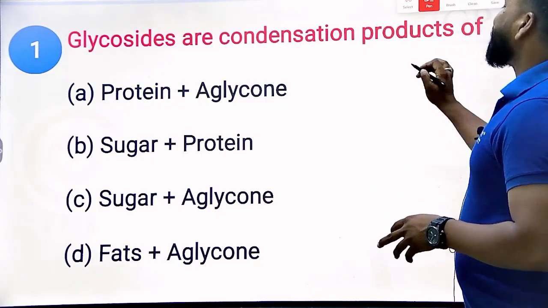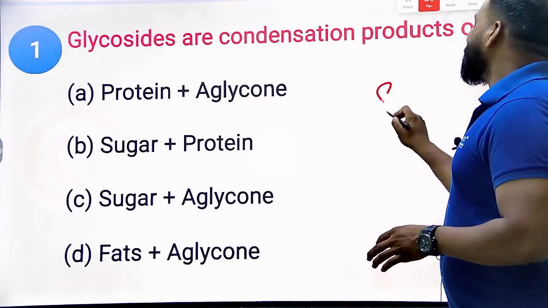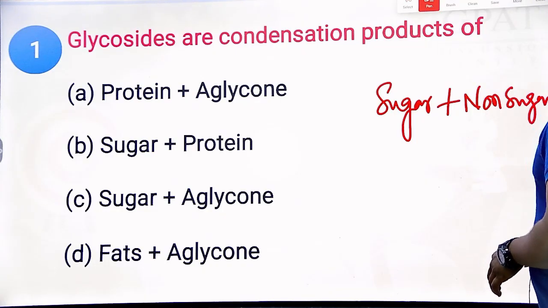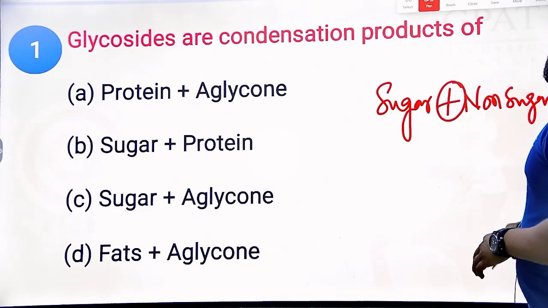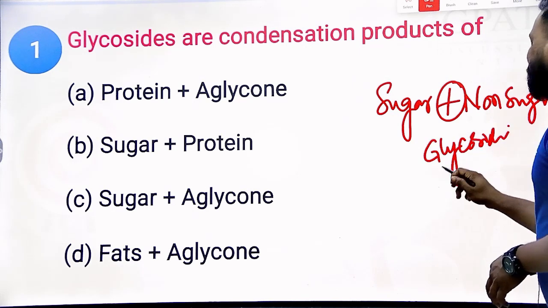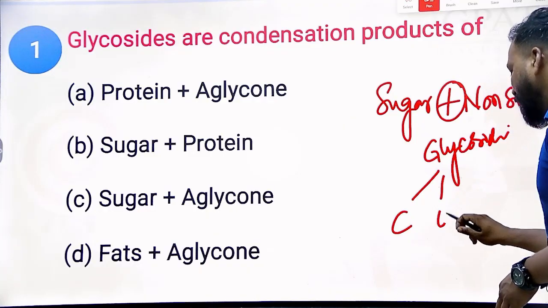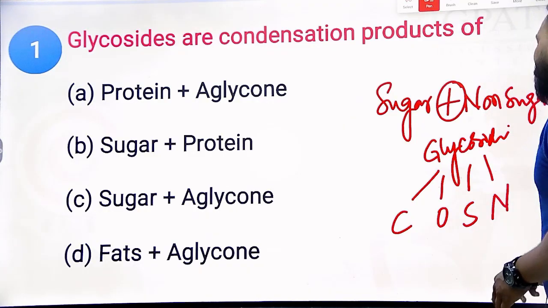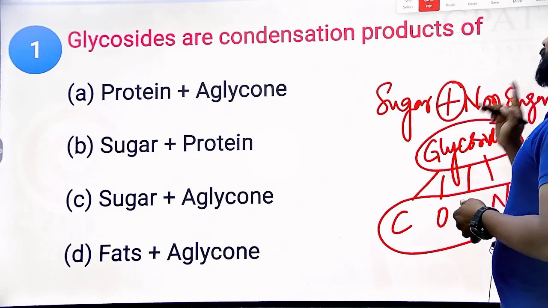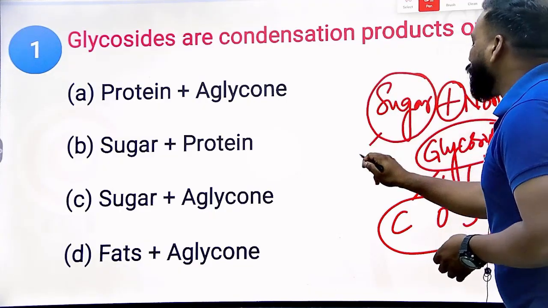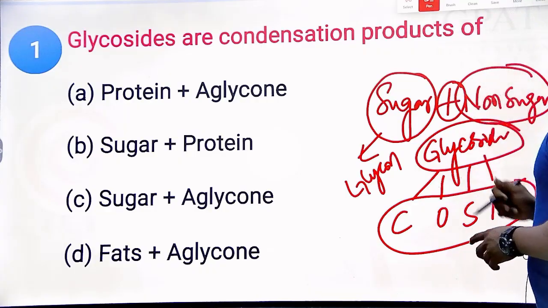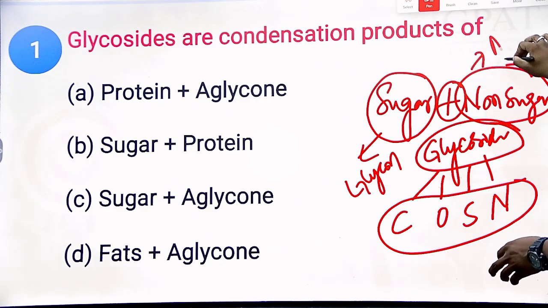Yes, glycoside is a condensation of sugar and non-sugar moiety. This link between the sugar and the non-sugar is known as glycosidic linkage. This glycosidic linkage may be carbon, or oxygen, or sulfur, or nitrogen. So based on the glycosidic linkage, we have divided the glycosides into 4 types. But in general, the glycoside contains a sugar moiety known as the glycon moiety, and the non-sugar moiety is nothing but the aglycon moiety.